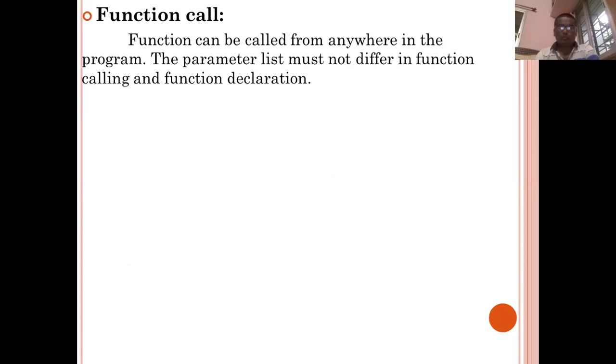The third aspect is nothing but the function call. The function can be called from anywhere in the program. The parameter list must not differ in function calling and function declaration. This statement is very important. The parameters or arguments we have declared in the declaration of our function, while calling that function we have to provide the same number of arguments, the same number of parameters. There should not be any difference.